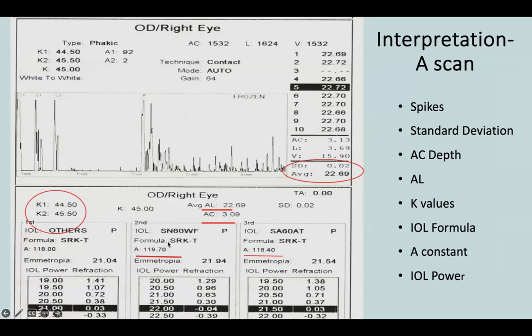Next comes the IOL formula. Over here, the SRK/T formula has been used. I'll be talking about formulas later. And next is the A constant. The A constant is given by the manufacturer for every IOL. It differs from one IOL to another. So why am I talking about the A constant?